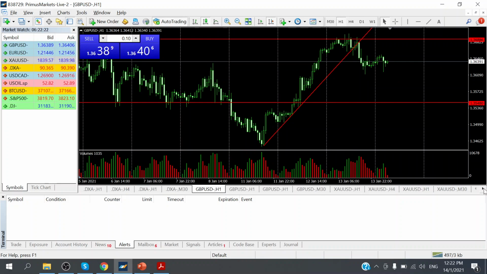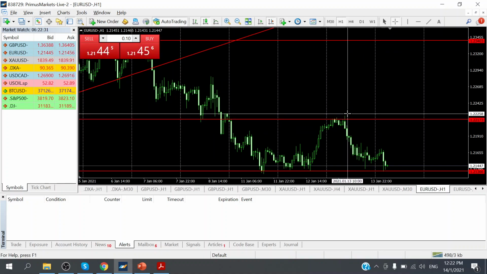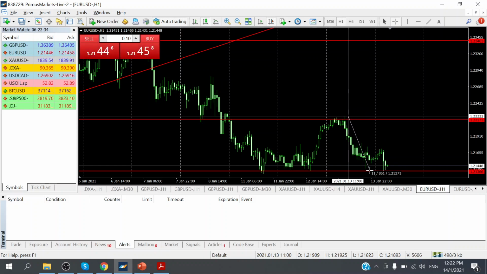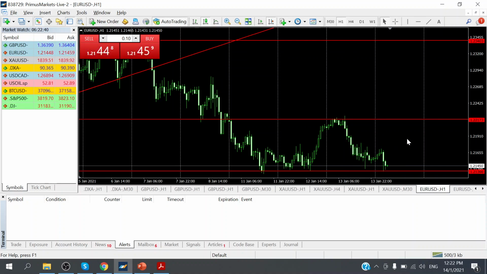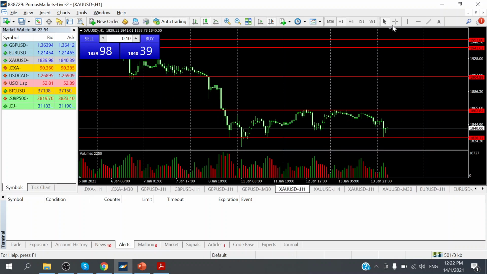And when we're looking at the euro dollar, it also found resistance over here. Found resistance at 1.2216 levels, and then started to move down from a high of 1.2222 all the way down to 1.2138 levels. So this was an 83 pip move down for the euro dollar. As we are speaking, the euro dollar is trying to find support at 1.2137 levels, and if this does hold, it could rebound back up to 1.2220 levels.